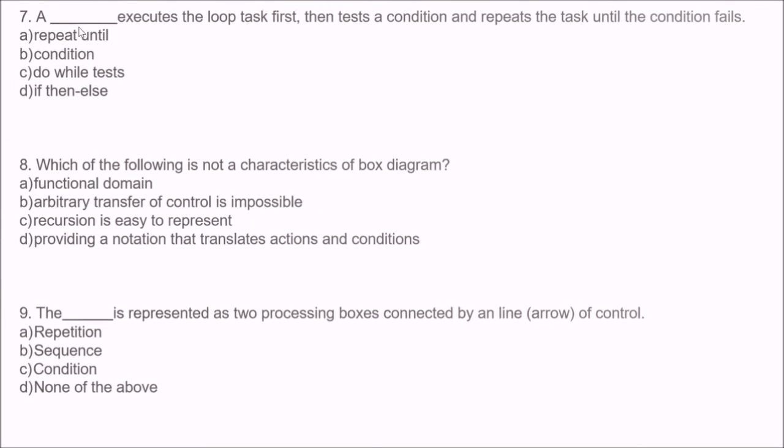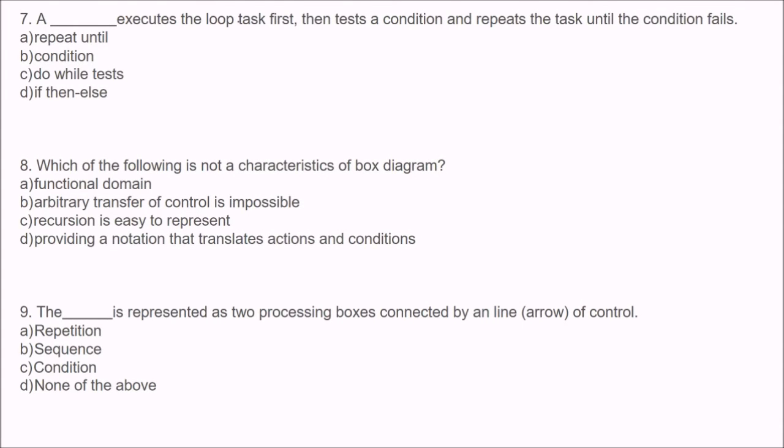Next is a dash executes the loop task first, then tests a condition and repeats the task until the condition fails. These are the options for you. The answer is repeat until.